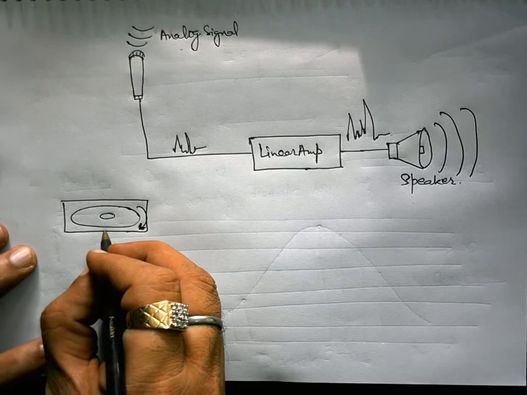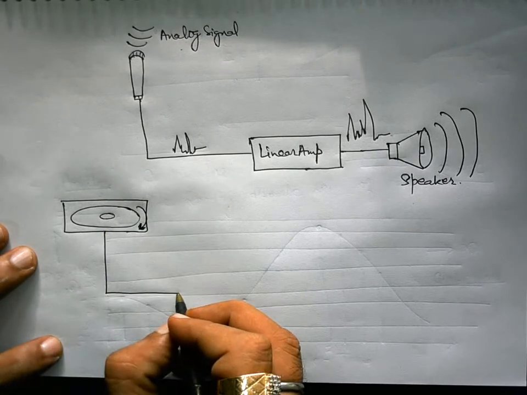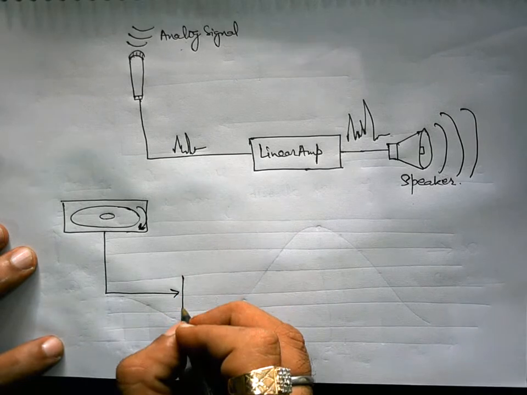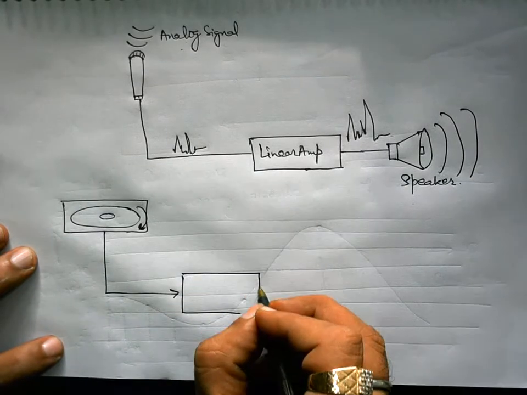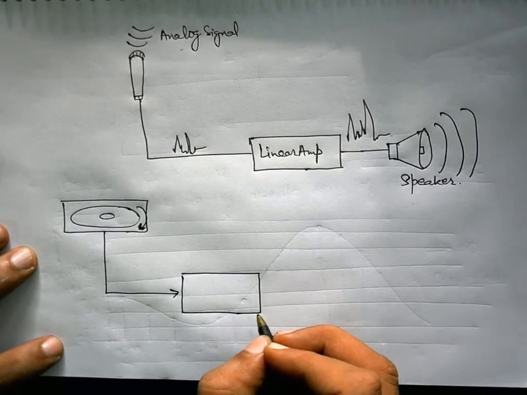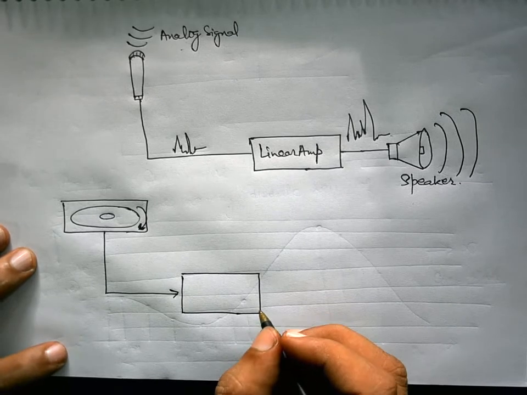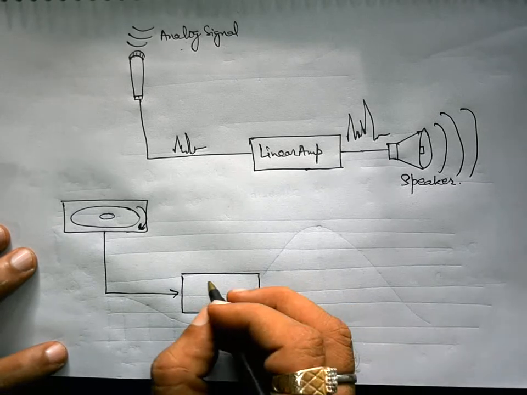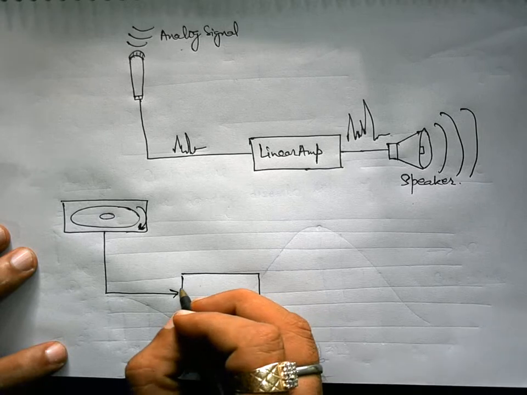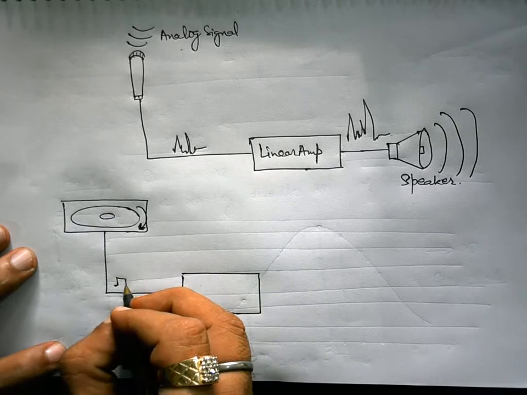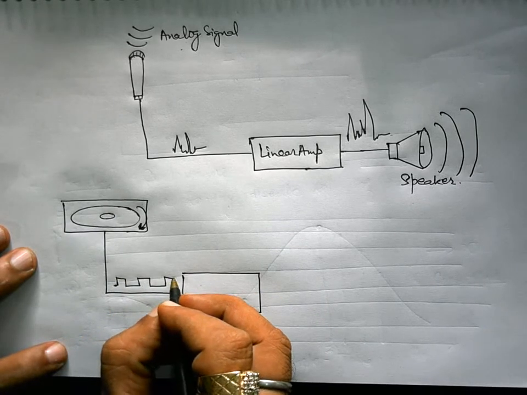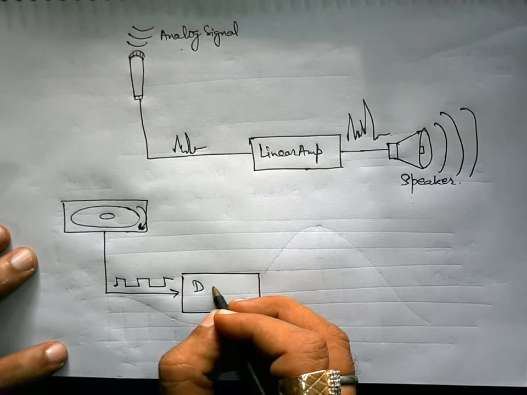What these 0 and 1 represent, I will tell you in detail later on. The value is read by an optical laser system, and then this stream of 0 and 1 is fed to a digital to analog